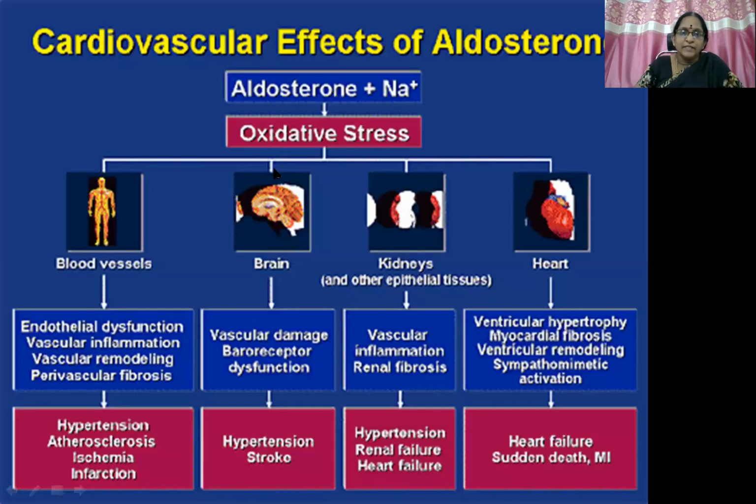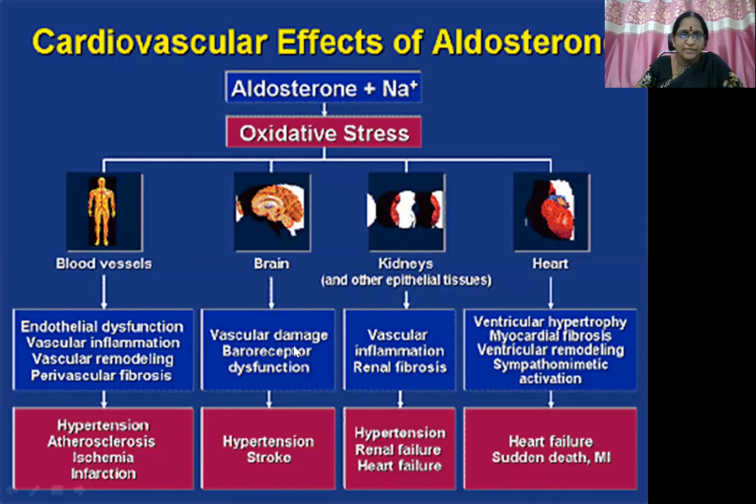So here we can see that because of the aldosterone-induced oxidative stress, blood vessels develop endothelial dysfunction, vascular inflammation, vascular remodeling, and finally perivascular fibrosis because of the excessive salt retaining capacity of the body. So it can give rise to hypertension, atherosclerosis, ischemia, and infarction.